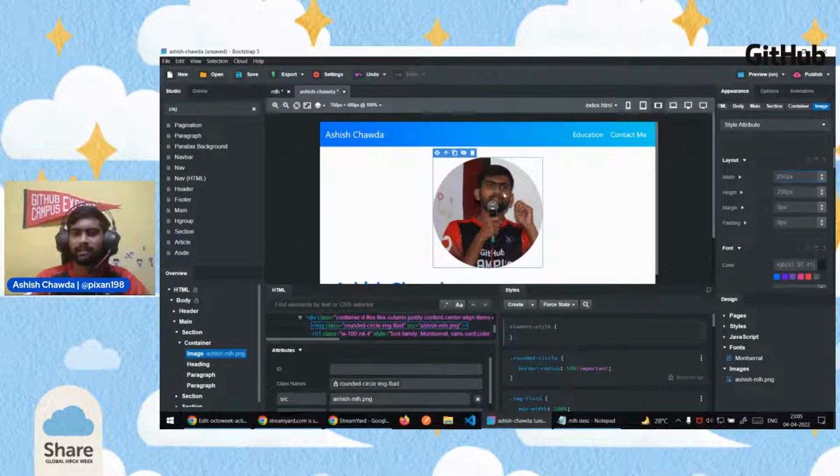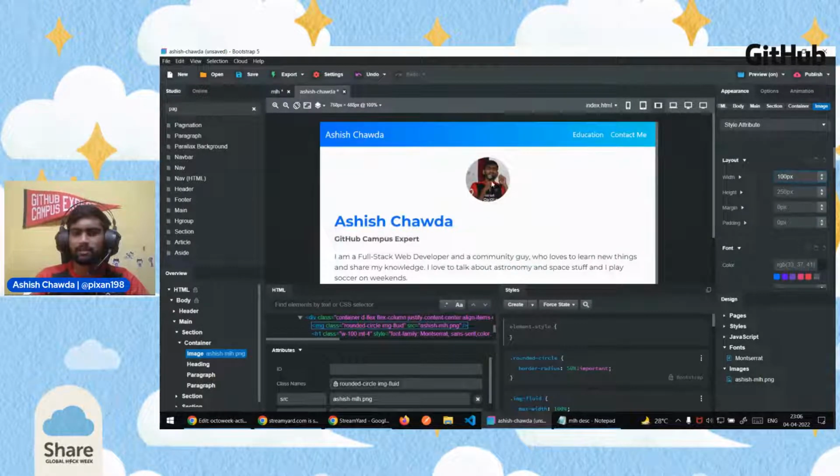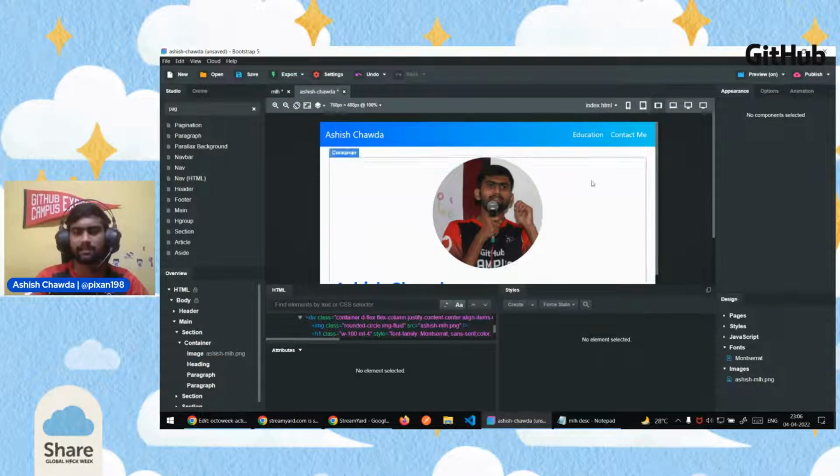For example, if I want to change the width of this image to 100 pixels, and I do that, the image will be a smaller size. I'll just undo it because this is the ideal size for me. So this is how you can change the size of the image on your screen.